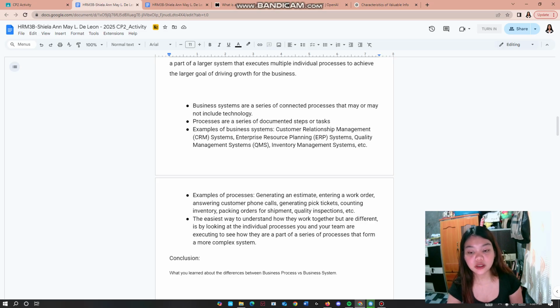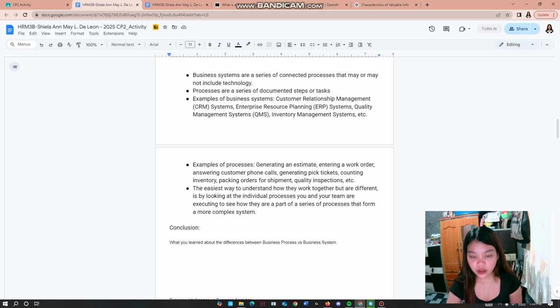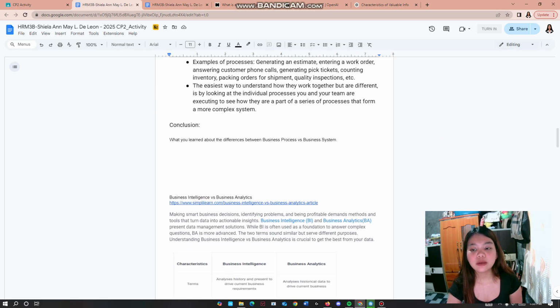The easiest way to understand how they work together but are different is by looking at the individual processes you and your team are executing to see how they are part of a series of processes that form a more complex system. Conclusion: what do you learn about the difference between business process versus business system?